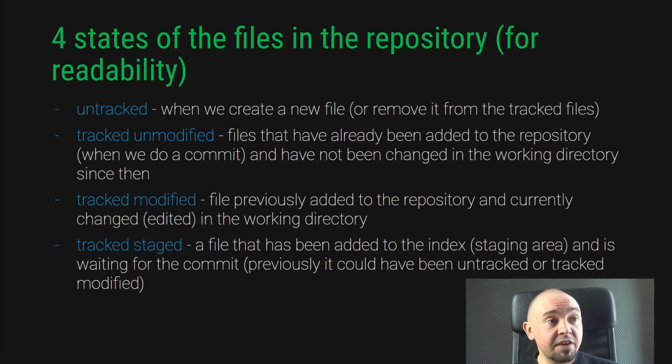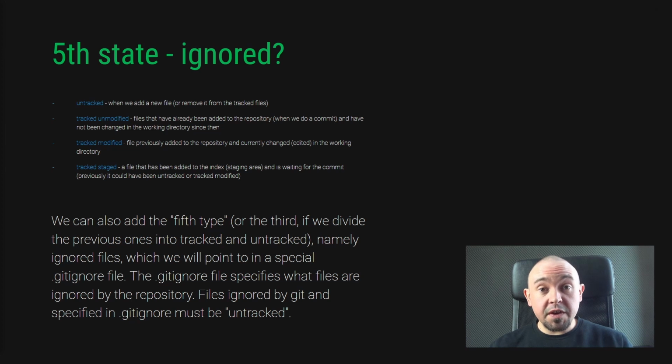Tracked unmodified files are stored in our staging area, but are not visible for us because they haven't changed since the last commit. We can assume that there is also a 5th state, ignored file, when we don't want some files or folders to be tracked and saved to our repository. We only want them in our working directory. This only applies to untracked files. Git does not consider such files as if they were not there. We won't get any suggestions about possible actions considering these files or any information about their modification.